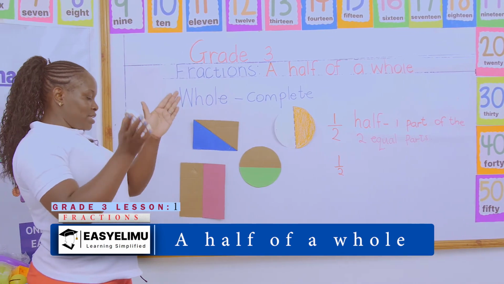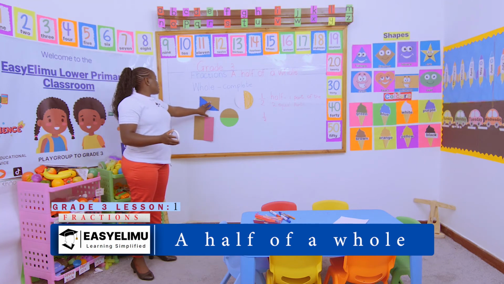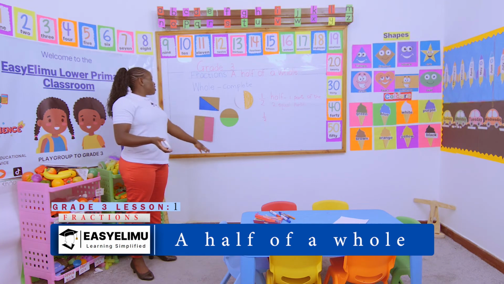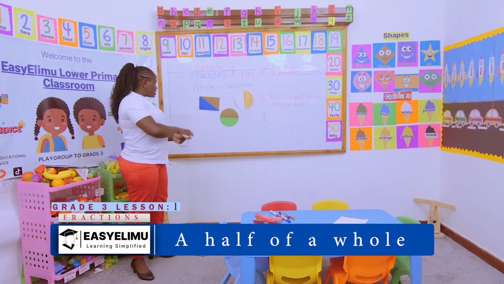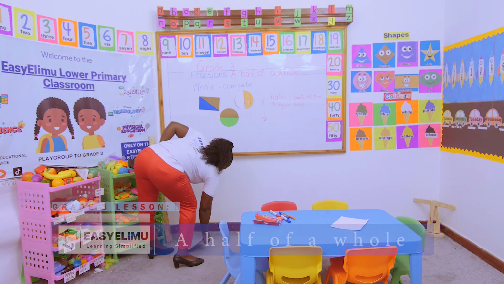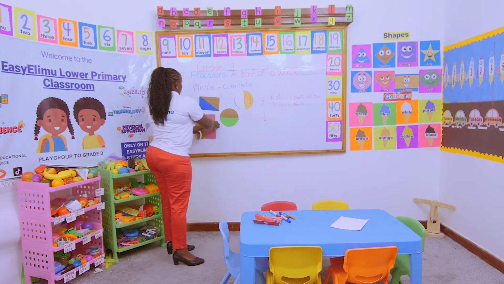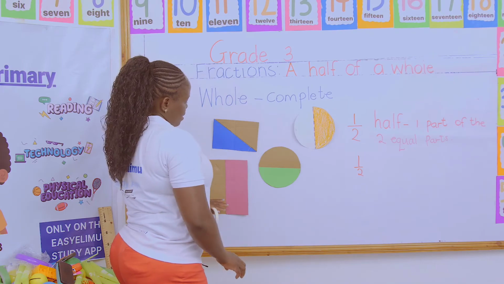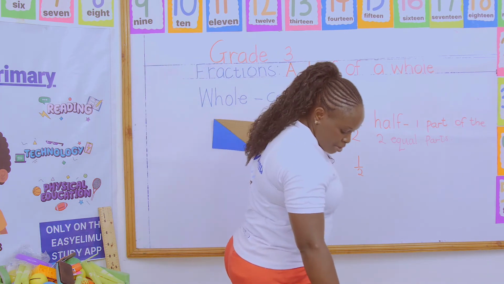You can decide to make the triangle stand straight. You can decide to use the rectangular part of it. You can decide to cut it across. You can decide to cut it straight. But at the end of the day, it should be half of the 2 equal parts. Okay? These ones have refused to remain on the board.